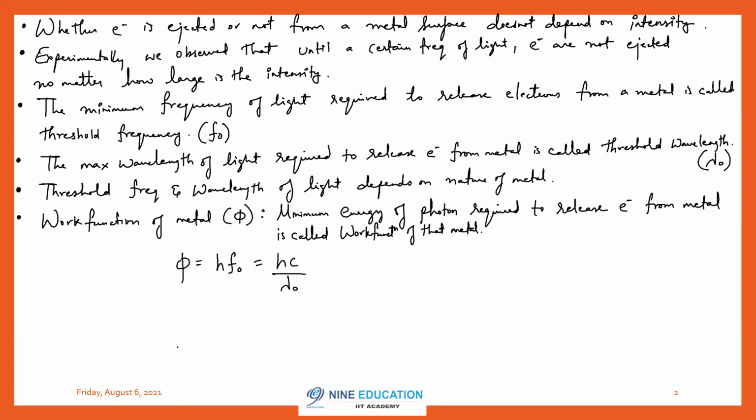This is the work function of the metal. Generally, work function is given in electron volts, because photons have energy in units of electron volt. Got it? Next.